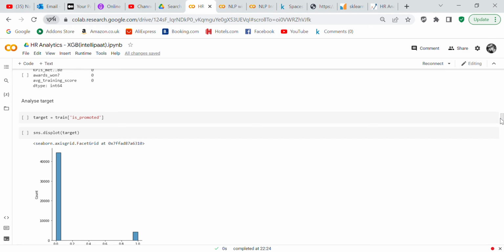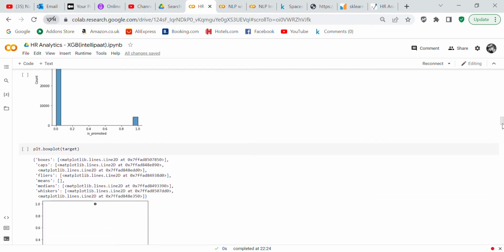What you could do is use SMOTE to correct for the class imbalance, but I decided just to leave it as it is because in a lot of the models, they have a section where you can do balance, where they'll try to balance it. So I just decided to leave it the way it was for the time being.